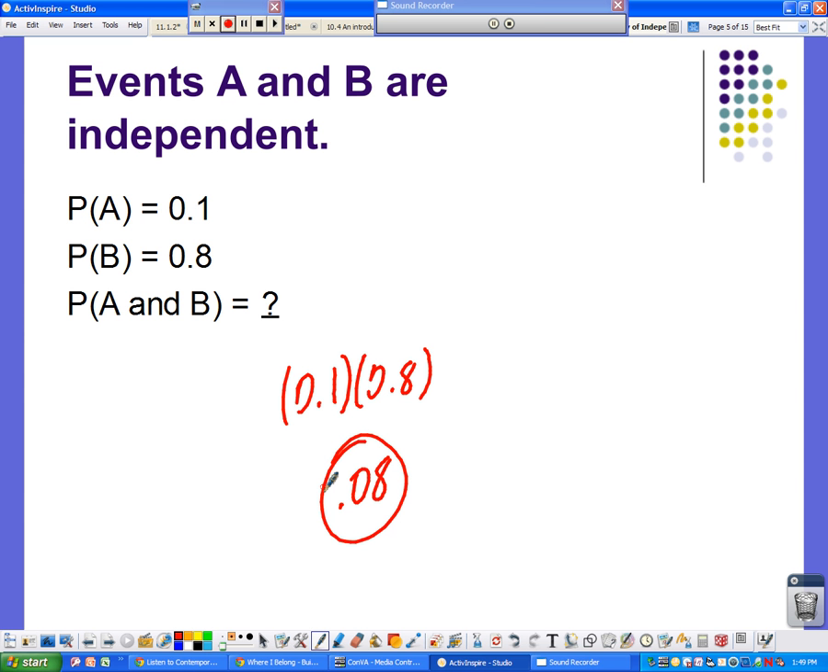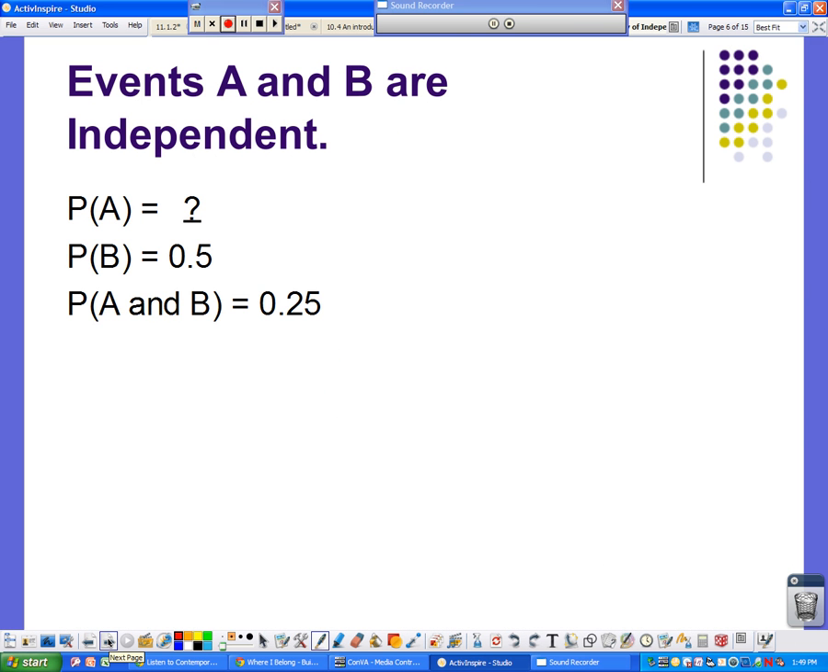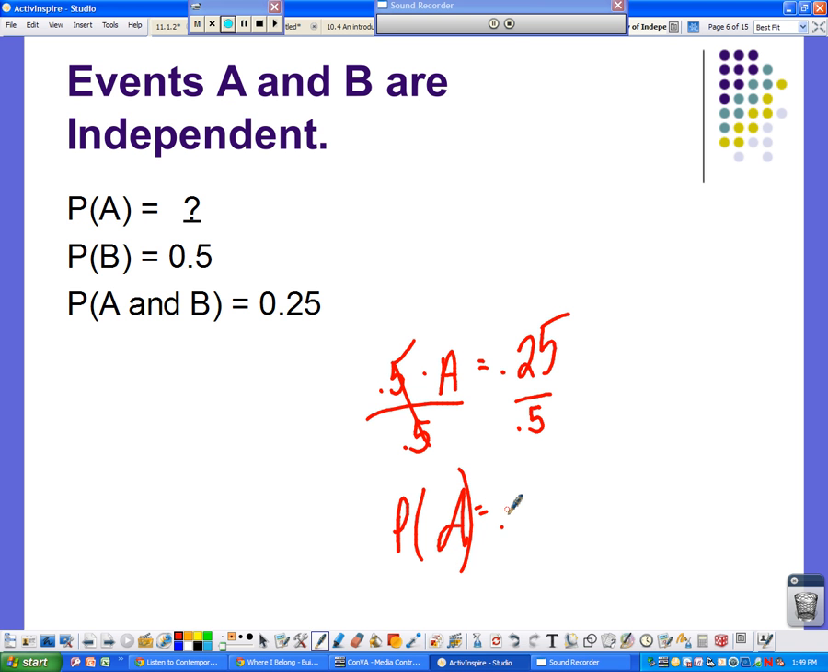If I have a missing probability, in other words, the probability of B is 0.5 and the probability of A and B happening is 0.25, then if you remember, the probability of A happening times the probability of B happening is going to equal 0.25. I can simply divide. 0.25 divided by 0.5 gives me 0.5, so the probability of A happening is 0.5.